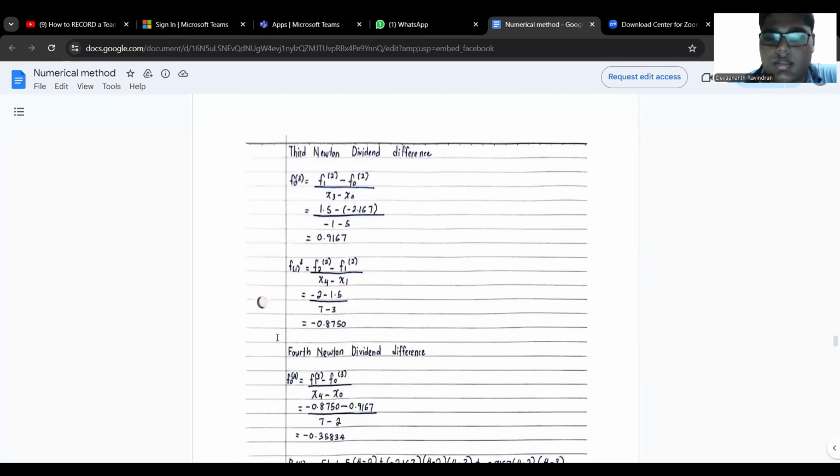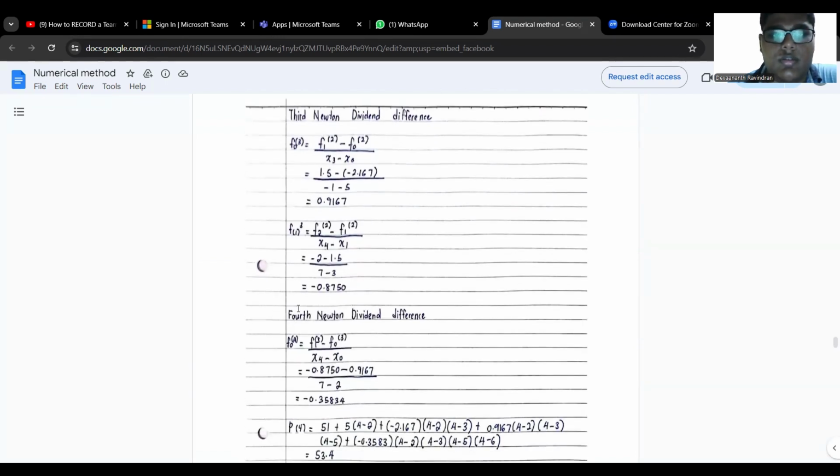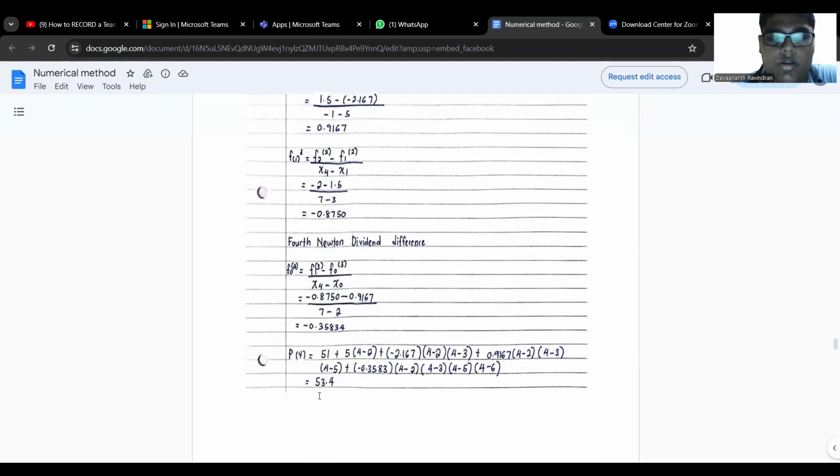Next is the third Newton divided difference. This time it is x3 minus x0 and x4 minus x1. That's the difference. And finally is the fourth Newton divided difference, which is f13 minus f03 over x4 minus x0. So you get your final answer, and our interpolation result is 53.4.